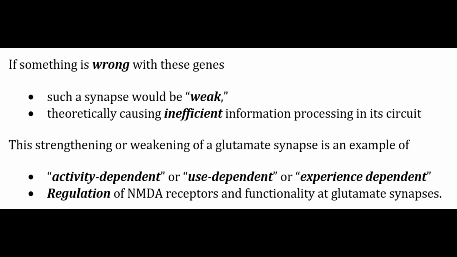If something is wrong with these genes, such a synapse would be weak, theoretically causing insufficient information processing in its circuits. This strengthening or weakening of a glutamate synapse is an example of activity-dependent or use-dependent or experience-dependent regulation of NMDA receptors and functionality at glutamate synapses.